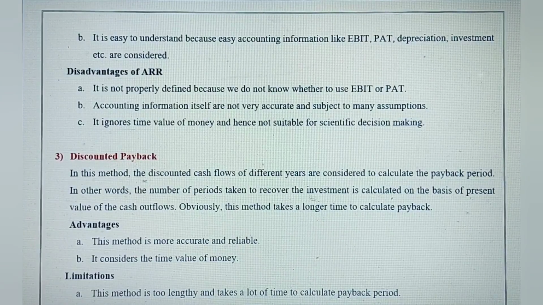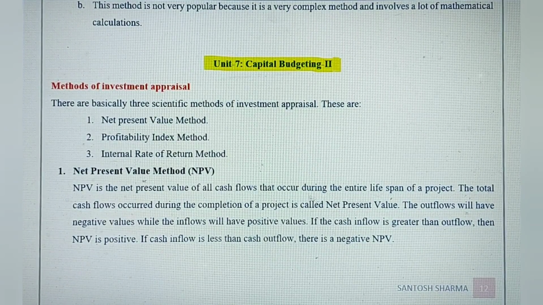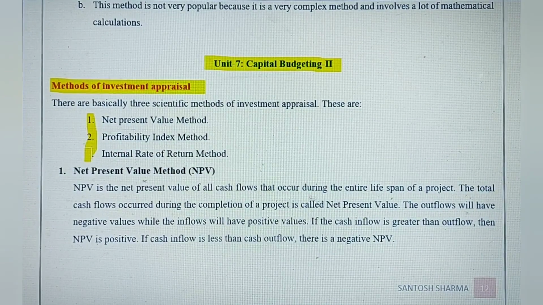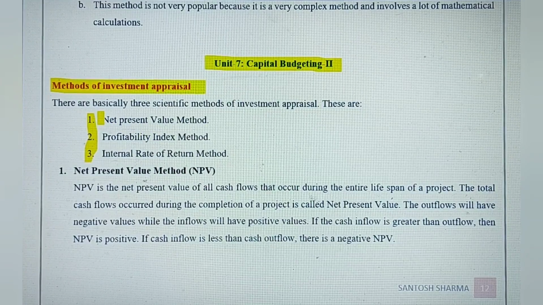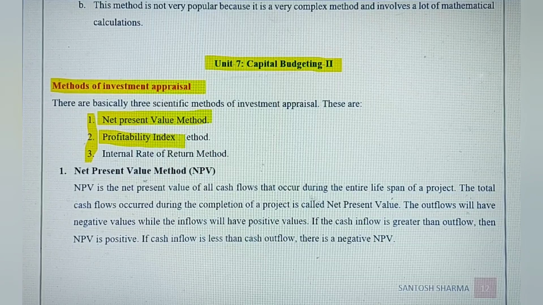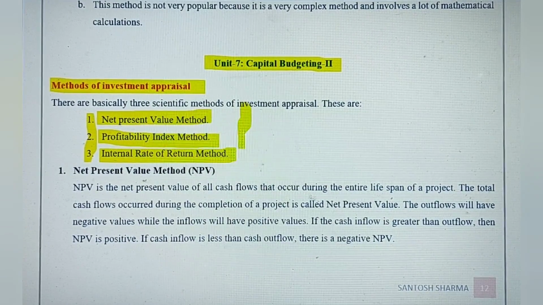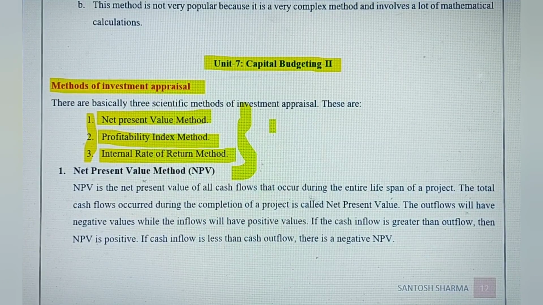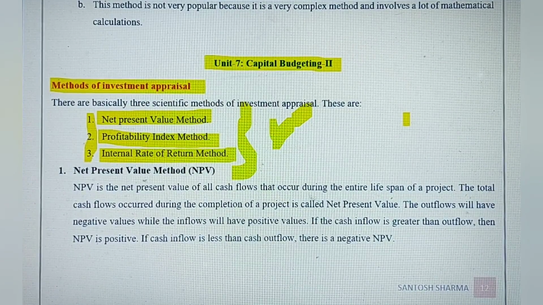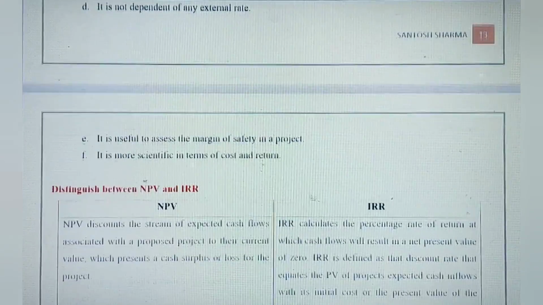Okay. The next one is unit 7, capital budgeting 2. And here, again, methods of investment appraisal. Again, three methods are here. One is NPV, that is net present value method. The second one is PI method, that is profitability index method, and IRR, internal rate of return method. So again, these three are very, very important ones. So you just revise this properly, their advantages, limitations, and all that. Okay. Let's move on to the next question.